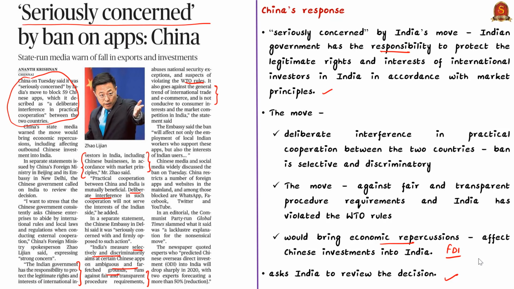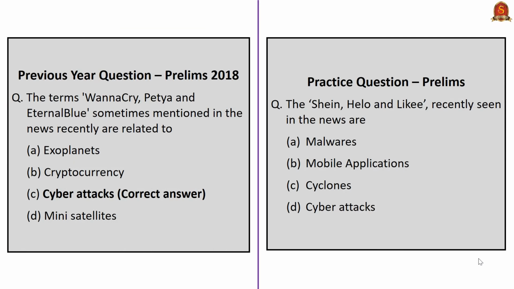So these are some of the important information with reference to the analysis of these articles. We saw the background of banning the applications. We saw the editorial. We saw the possible repercussions on the Indian and Chinese economy. Then we saw the response of the Chinese government in this regard. Now let's move on to the next news article.